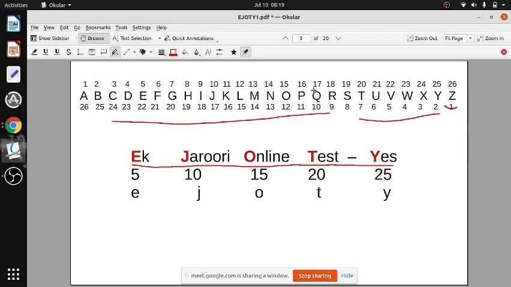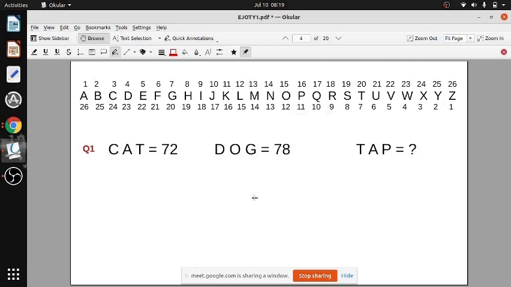Now, next one. So remember this, ek jaruri online test. In case you have no time, the table you can make at any time, but in case you don't want to write the specific table, just remember ek jaruri online test, 5, 10, 15, 20, 25. Now, question 1. Cat is 72, dog is 78, tab equal to how much?